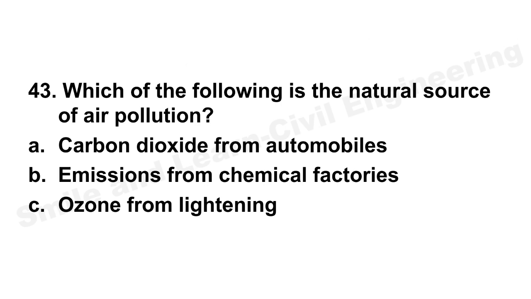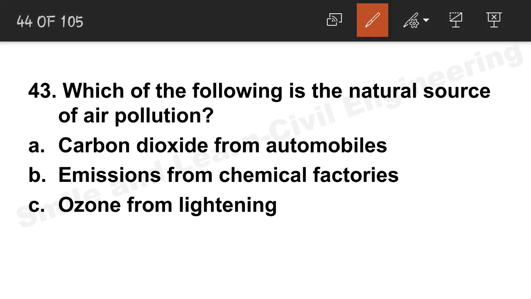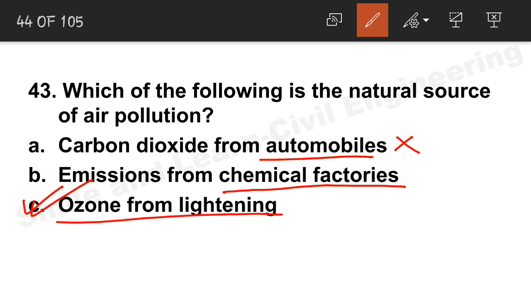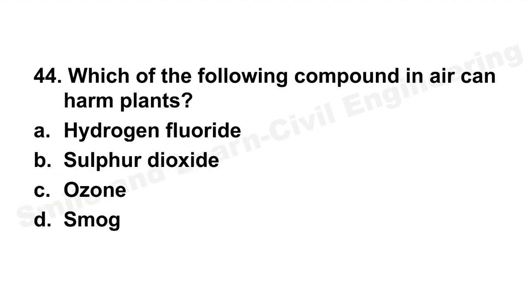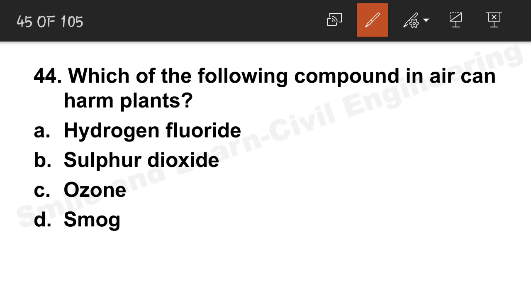Next question, which of the following is a natural source of air pollution? CO2 from automobiles is an artificial source, since the automobile is an artificial one. Emissions from chemical factories, we are creating that, so this is an artificial one also. Option C will be the correct answer: ozone from lightning. This is a natural one and we don't have any control on that. Lightning is a natural process and therefore the natural source is ozone. Next, which of the following compounds in air can harm plants? The most harmful thing for plants is sulfur dioxide, SO2, and another is NOx. NOx is also very dangerous for plants.